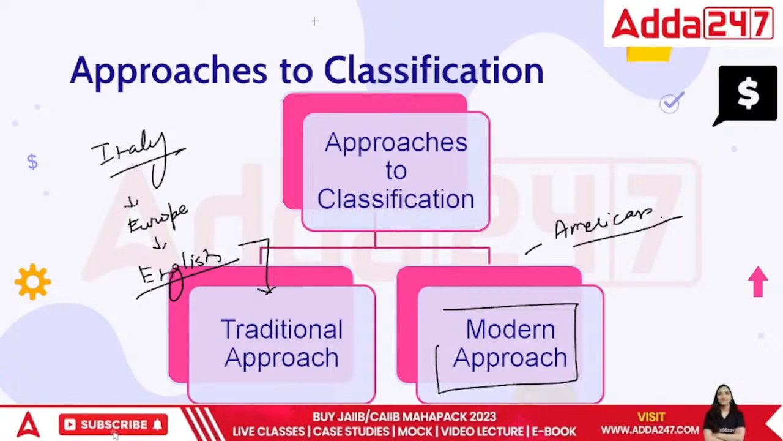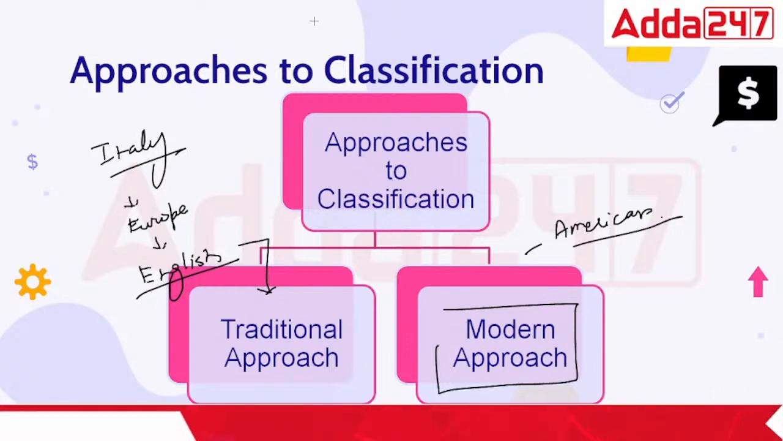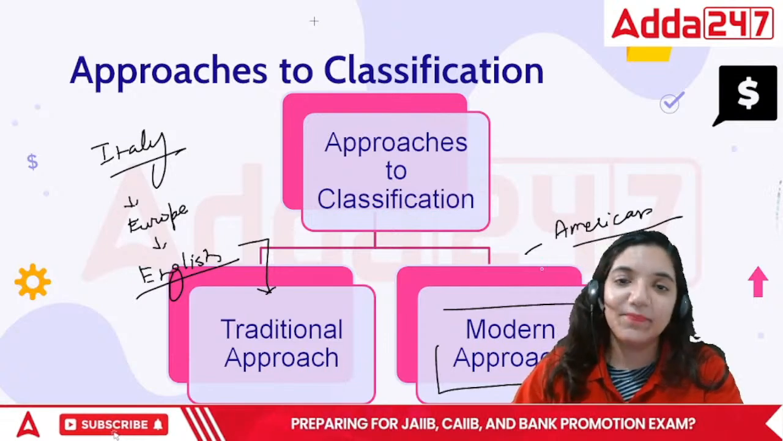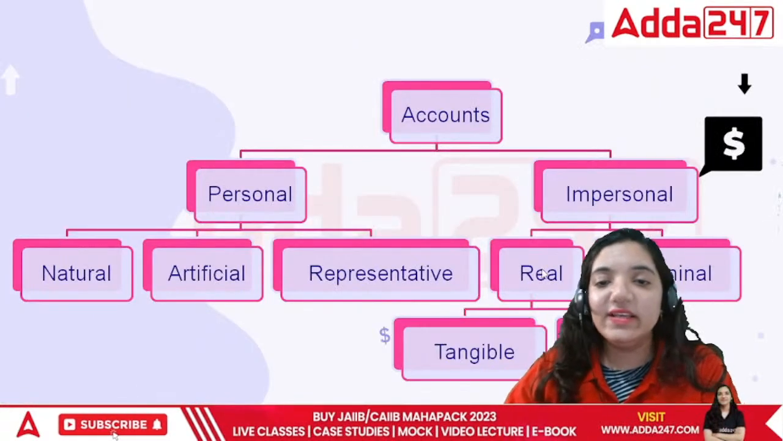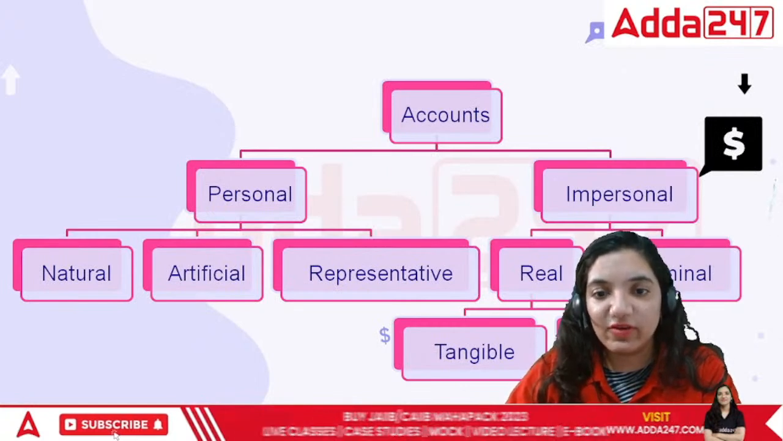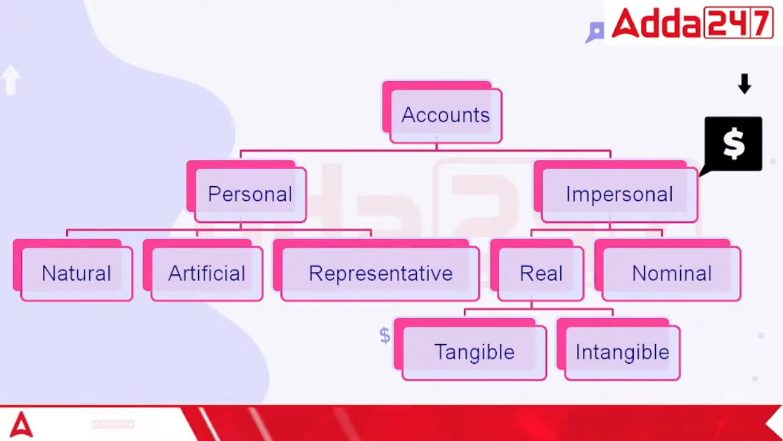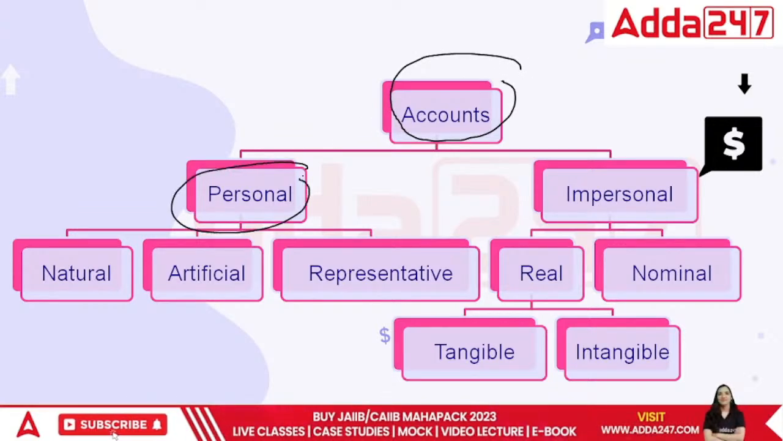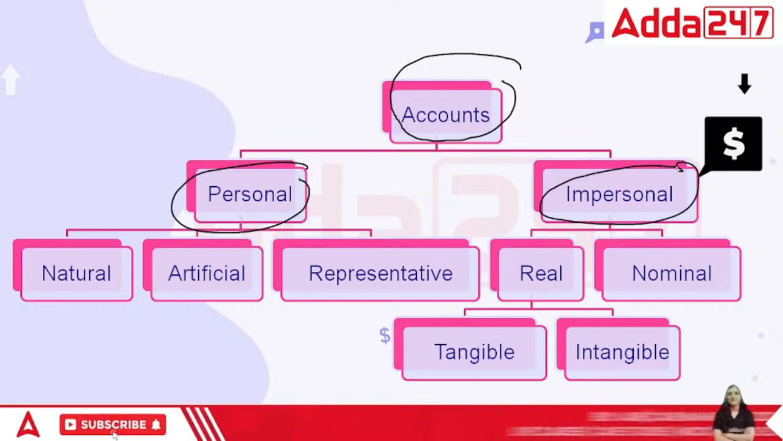The traditional approach requires understanding a few terms and terminologies. So I'll be starting with those terminologies first and then we will move on. These are the various approaches that we're going to talk about. Let's look at it now. The first thing, in terms of accounts, they defined accounts into two parts. One is personal account and the second one is impersonal.